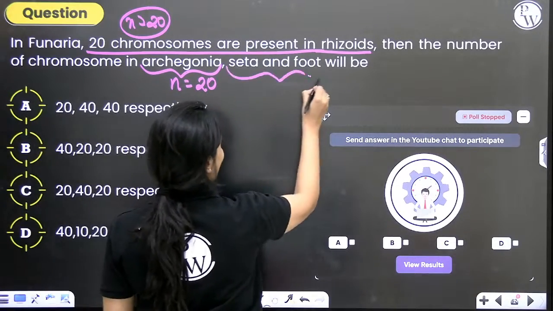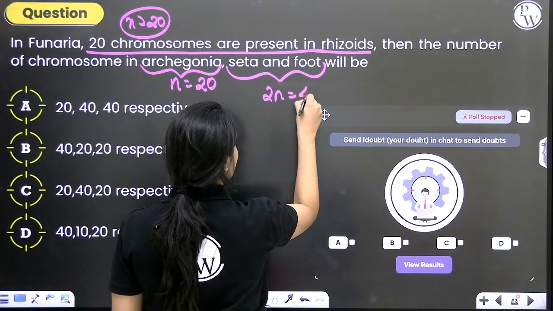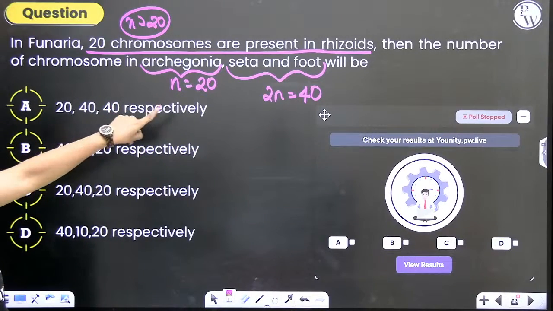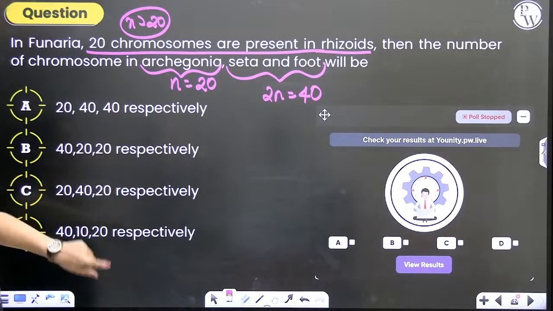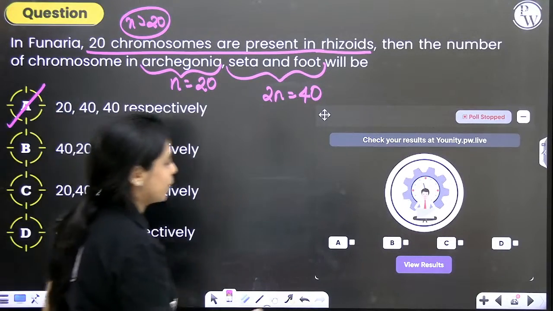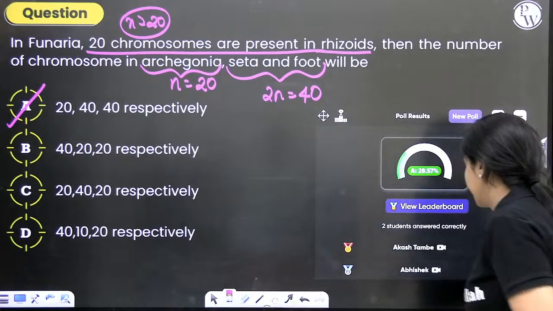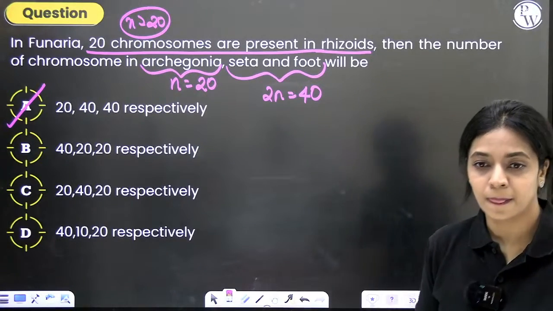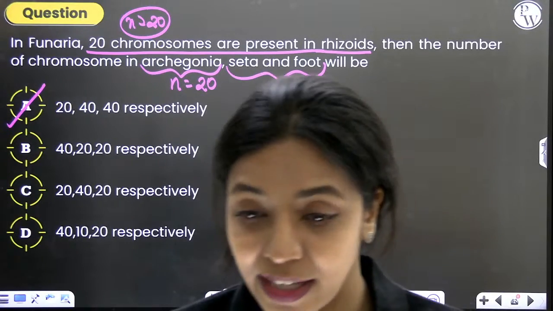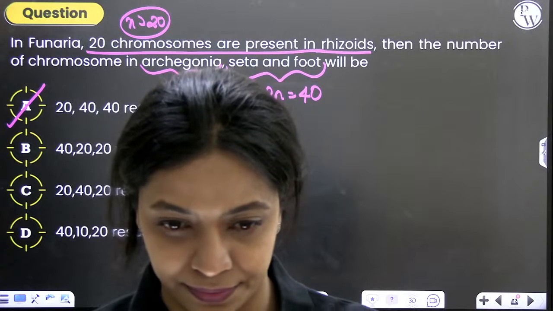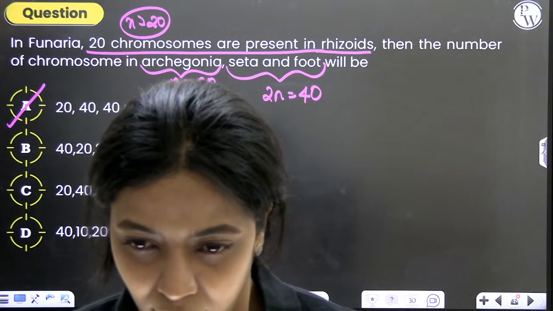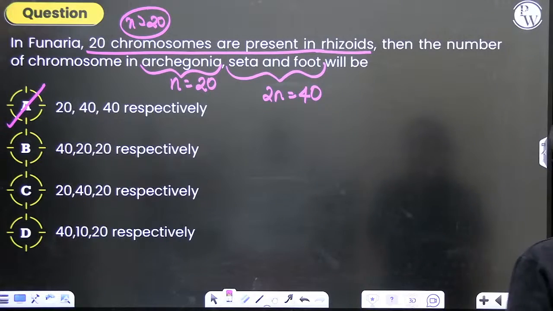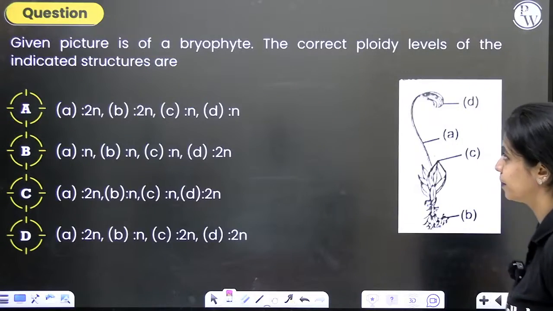So seta and foot are 2n, which is 40. So archegonia is 20, seta and foot are 40. The correct answer here is option A. Any confusion here? Only two students have answered it correctly. Any doubts here? I hope not. Let's move on to our next question.